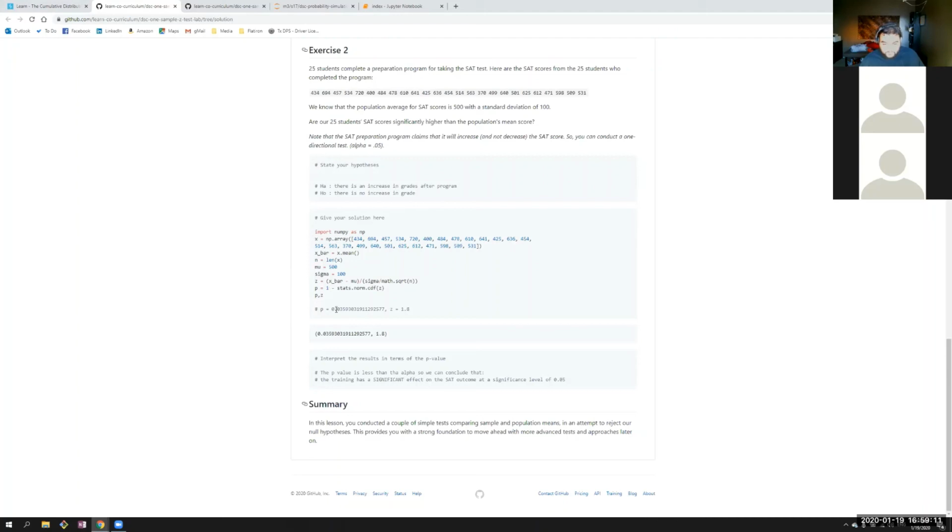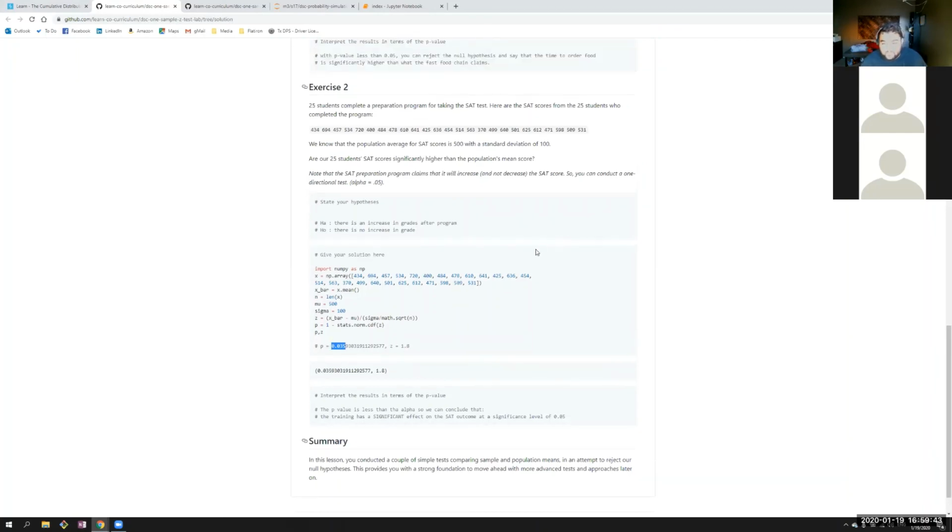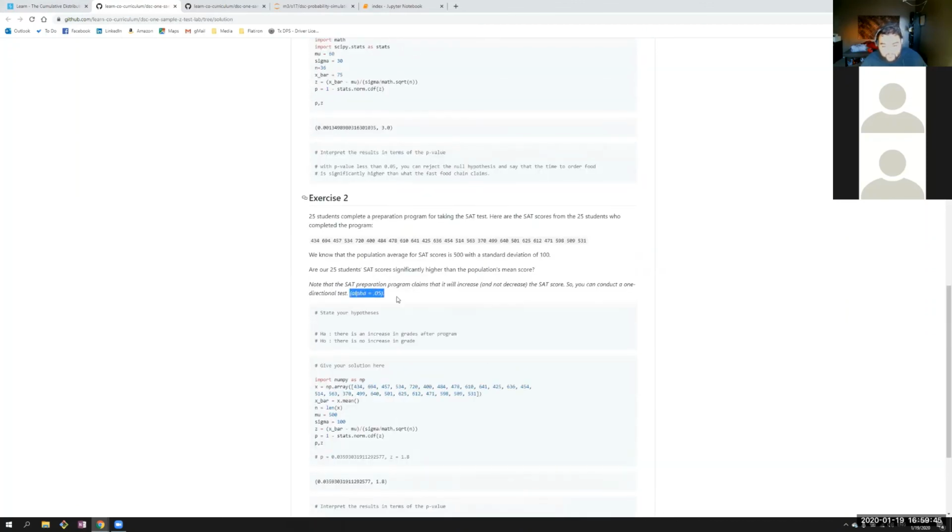And then the p-value is 0.03, which comes to 3%. And the z is 1.8. Again, the z-score tells us our average is 1.8 standard deviations away from the population average, and that the odds of observing a sample that is 1.8 standard deviations away from the population mean are about 3.5%, or 0.03, as you see there. And because our alpha, do they even talk about alpha here? Yeah, so alpha is 0.05.